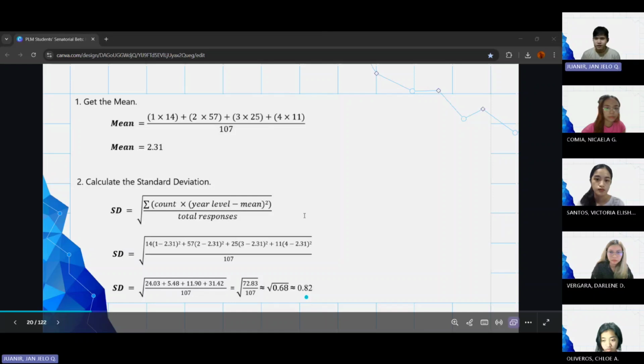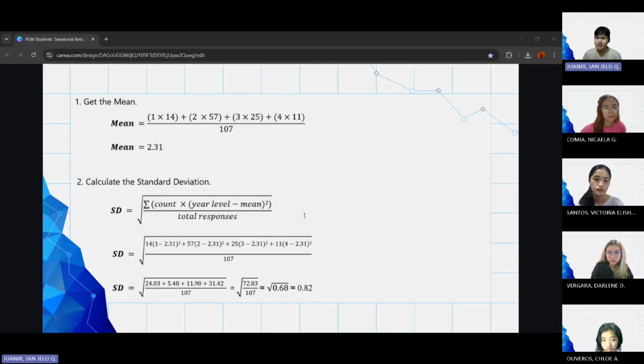So for the standard deviation to be calculated, we must first get the mean of the responses again. Upon calculation, the mean is 2.31. The variance is 0.68. When we get its square root, we will have a standard deviation of 0.82.